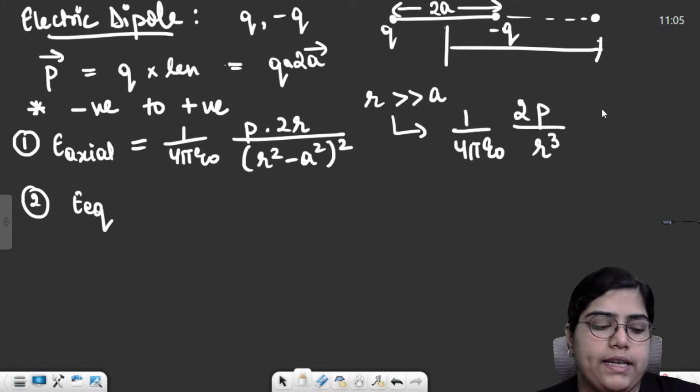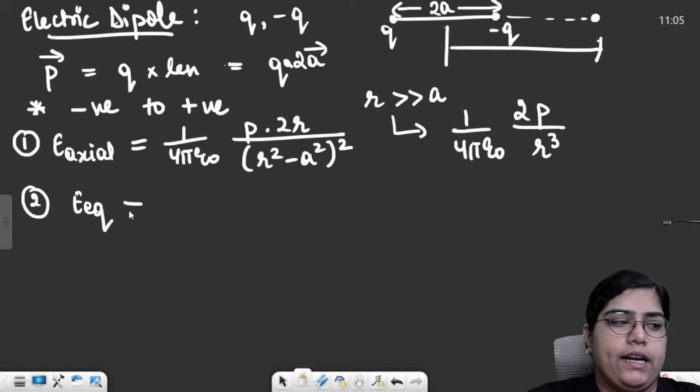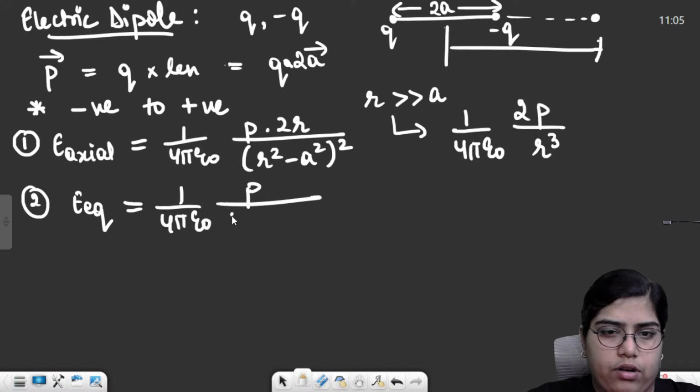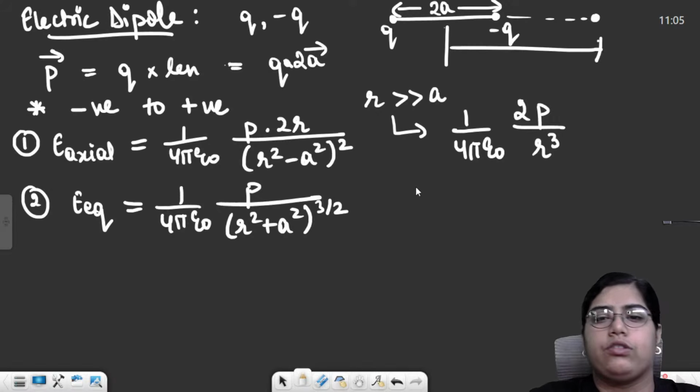So the formula was basically 2kp by r cube. Similarly, for an equatorial point, the exact formula was 1 upon 4 pi epsilon naught, p upon (r square plus a square) raised to the power 3 by 2. This was the exact formula.